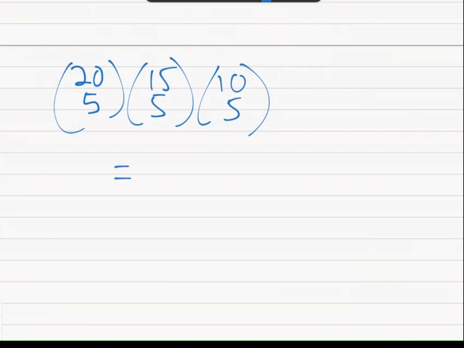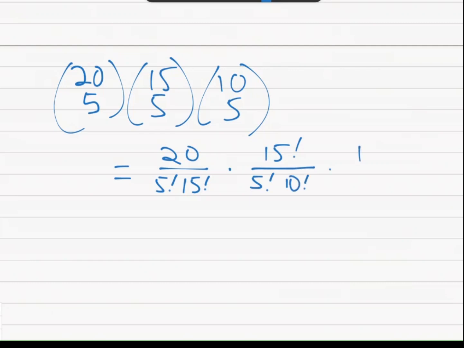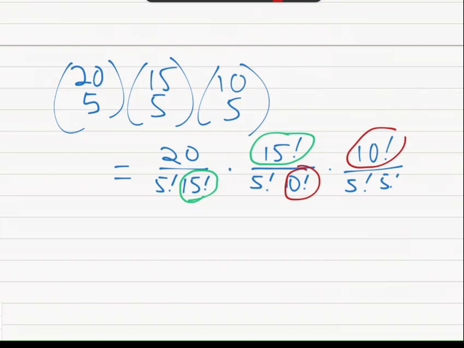So what is this equal to? The first one is 20 factorial over 5 factorial times 15 factorial. And then the next one is 15 factorial over 5 factorial times 10 factorial times 10 factorial over 5 factorial times 5 factorial. And as I was saying, we have a 15 factorial in the denominator and the next numerator over. And then we have this 10 factorial in the denominator and the next numerator over.